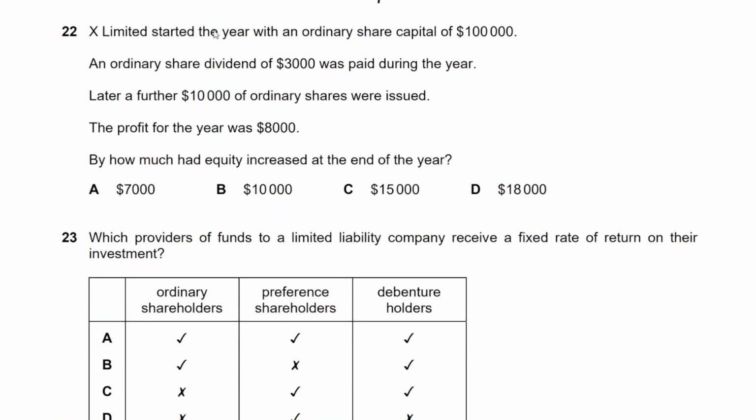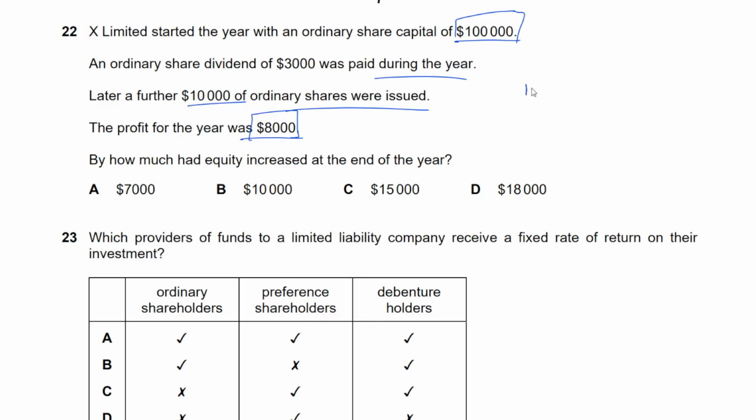Question 22. X Limited started the year with ordinary share capital of 100,000. An ordinary share dividend of 3,000 was paid during the year. Later, a further 10,000 ordinary shares were issued. The profit for the year was 8,000. By how much had equity increased at the end of the year? Okay, so the profit was 8,000. That's going to increase equity. All right, so in the beginning we just have 100,000. What happened during the year?